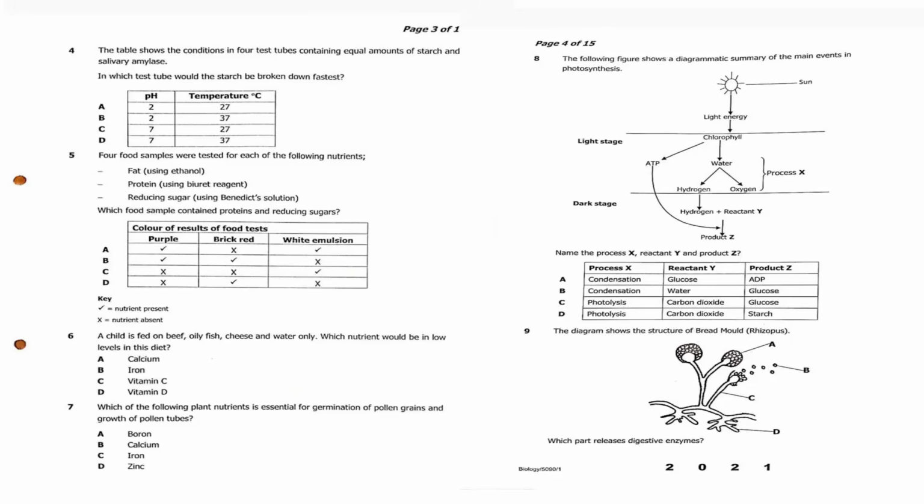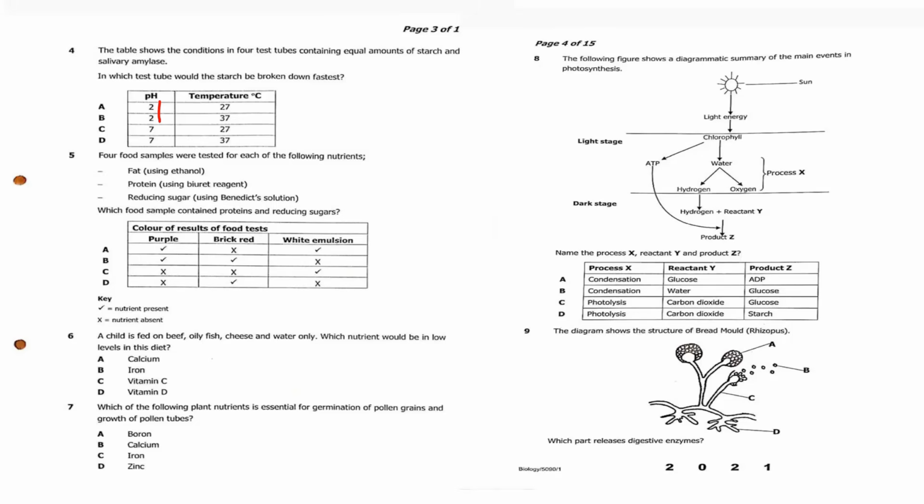Question 4. The table shows the conditions in 4 test tubes containing equal amounts of starch and salivary amylase. In which test tube would the starch be broken down the fastest? I think we've looked at this kind of question at some point, if I'm not mistaken. Here, you don't expect to find more breaking down in acidic condition. Salivary amylase does not work in acidic pH, and a pH of 2 is acidic.